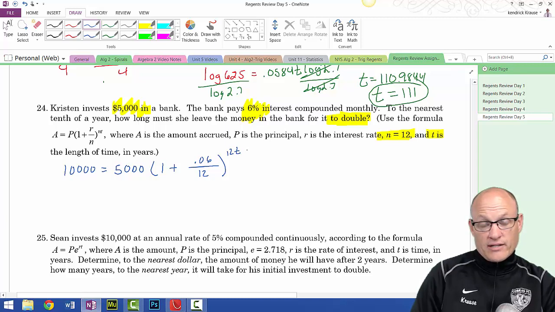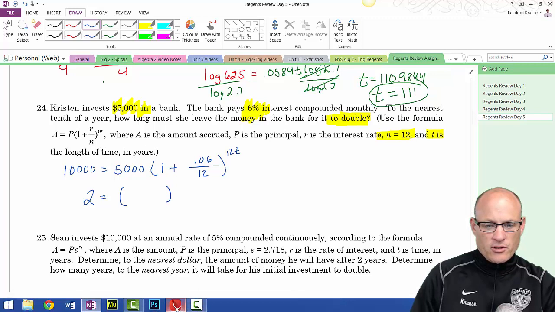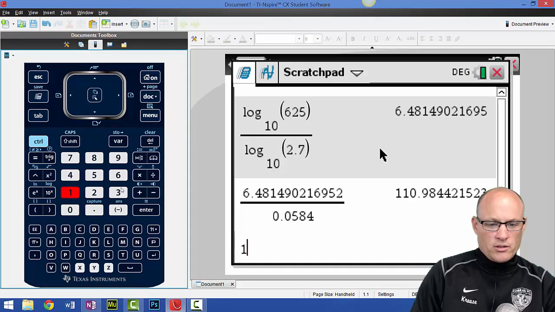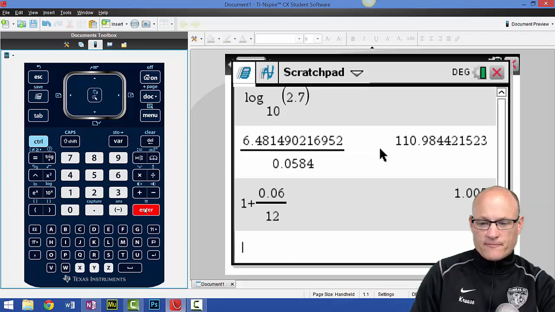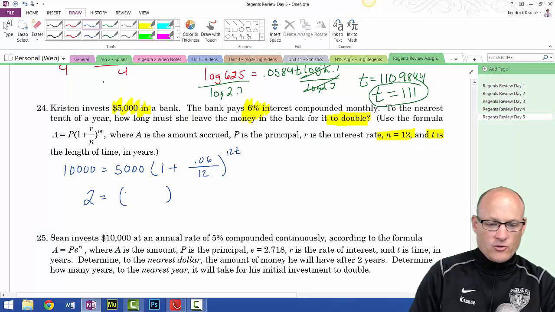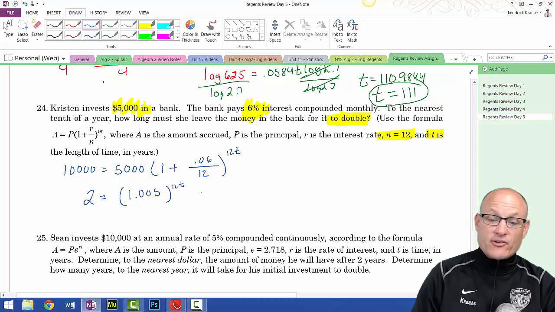First thing I'm going to do is isolate the weird thing by dividing by 5,000. If I divide the left side by 5,000, clearly I get 2. By the way, there's the doubling of the money, is equal to, let me put this in my calculator. Let me figure out what this thing is. 1 plus 0.06 divided by 12. 1.005. So 1.005 to the 12t. It's an exponential, so I have to solve it using log.